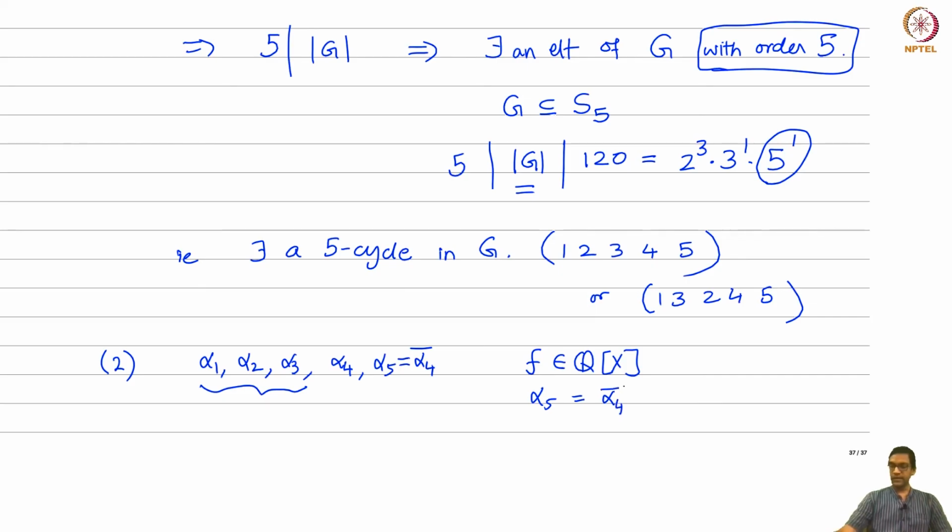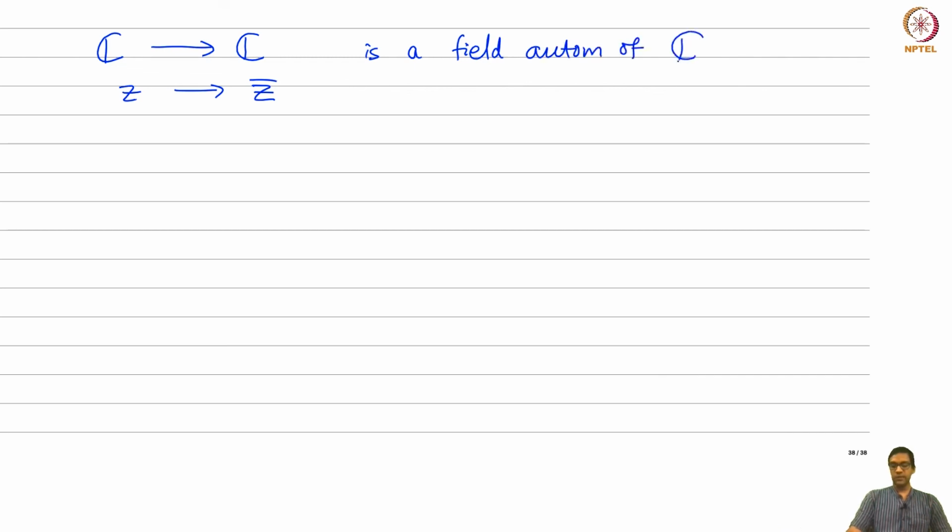Now observe that we have an automorphism of C. Look at the complex numbers. The conjugation map is actually a field automorphism, if you wish. It preserves all the operations. It's a field automorphism of C. Okay, and this map is of course the identity on R, and therefore on Q, sorry.